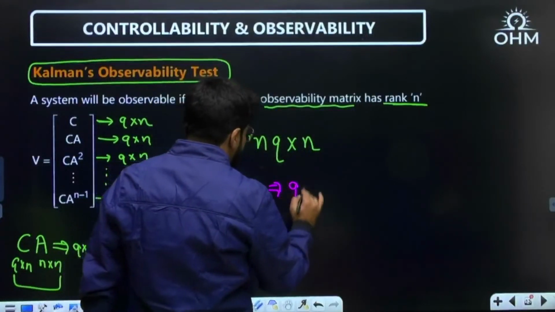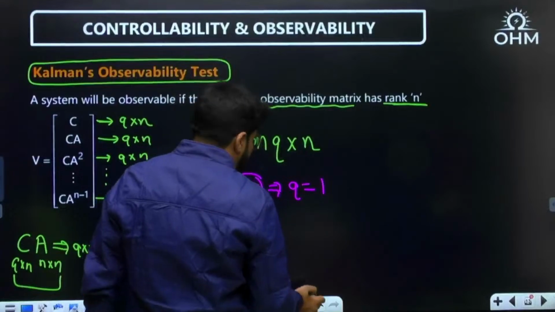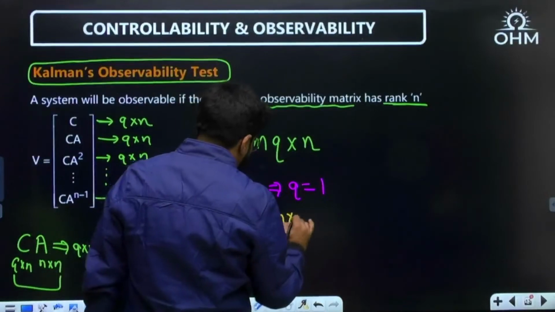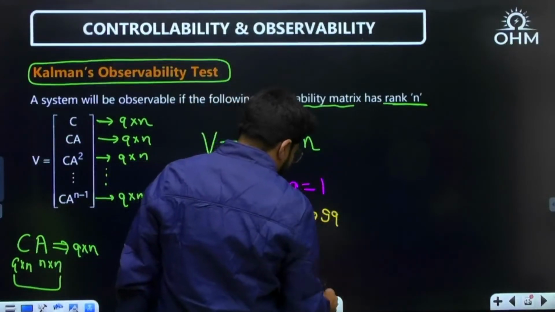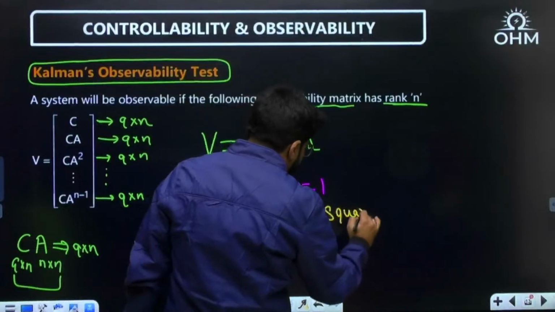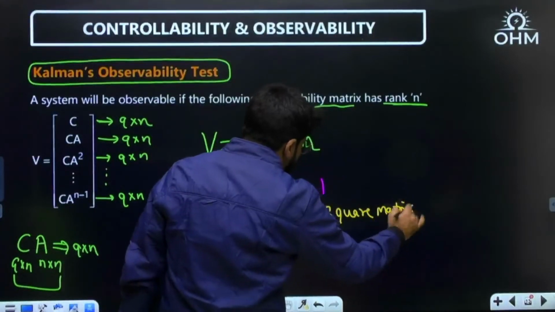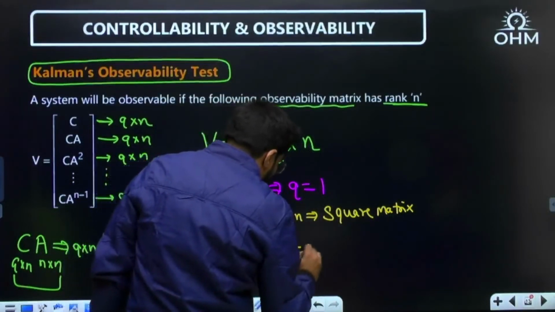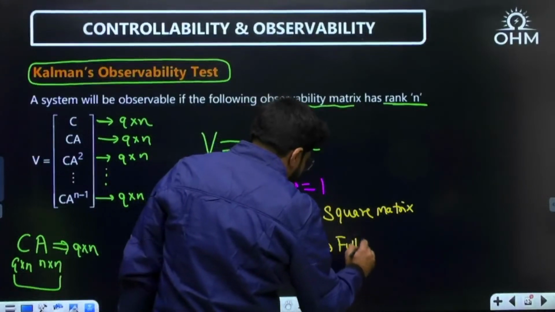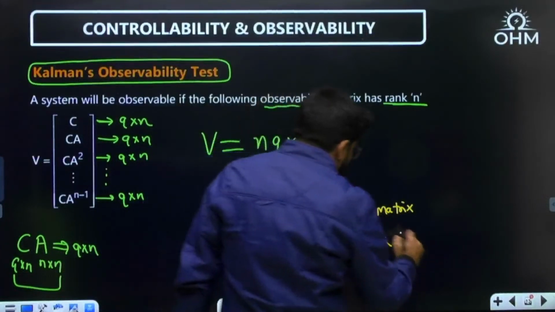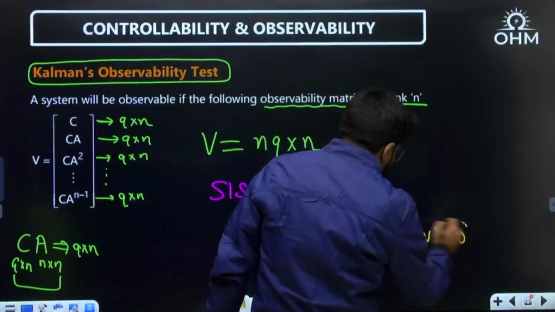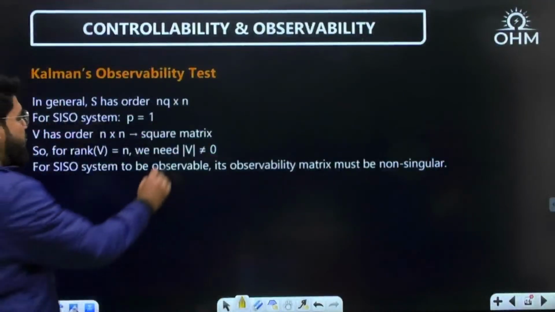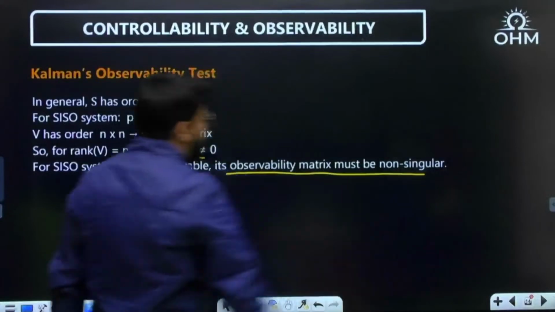Once again, if you take the SISO case, single input, single output, single output means Q equal to 1, and V again becomes n cross n, a square matrix. The observability matrix will also be square in a SISO system, and for rank of V equal to n, the full rank condition, determinant V is not equal to 0. So for SISO you have simple conditions. Same thing I've mentioned here: the observability matrix must be non-singular.